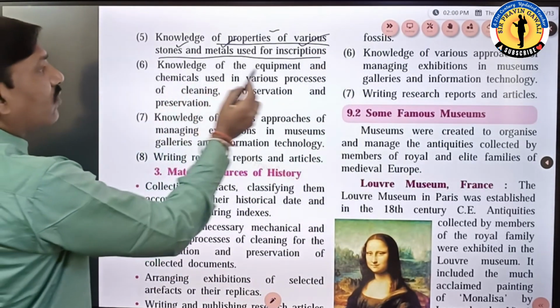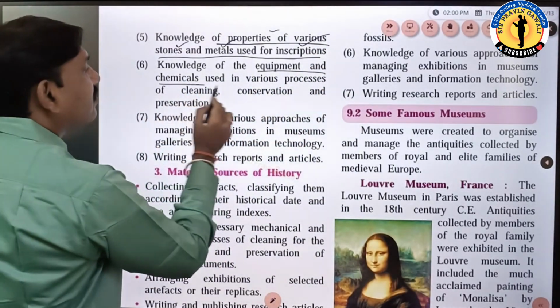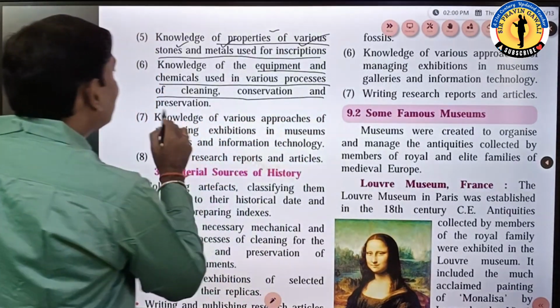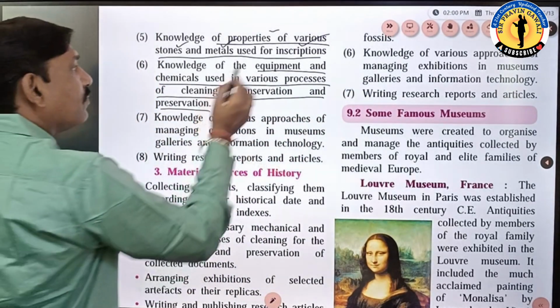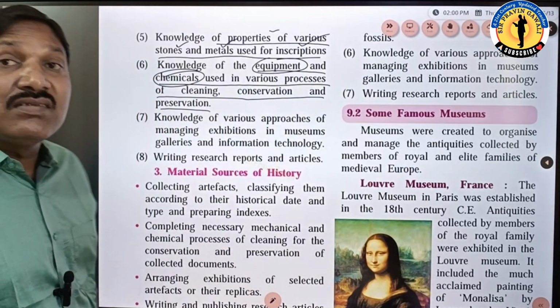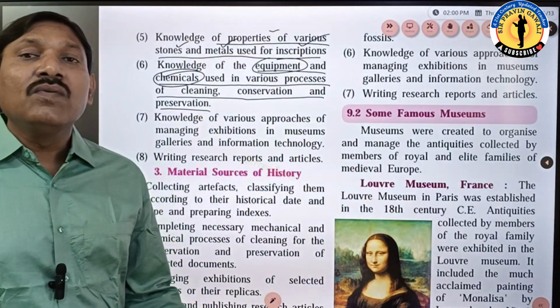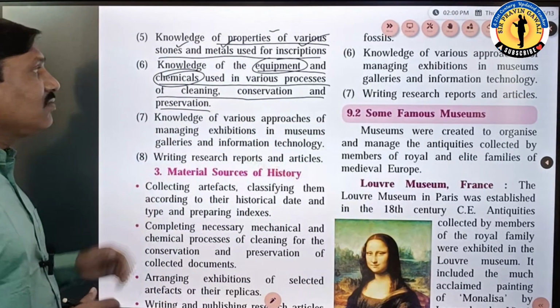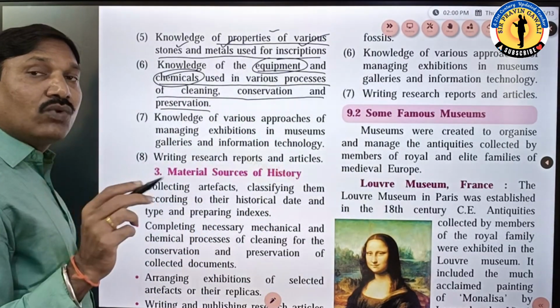Now sixth one, knowledge of equipment and chemicals used in various processes of cleaning, conservation and preservation. So what kind of knowledge is required? Knowledge of equipment and the chemicals, what kind of equipment is used to preserve, what kind of chemicals are used to clean. He should have such kind of knowledge. Without this, he could not be able to preserve it, he could not be able to clean it.